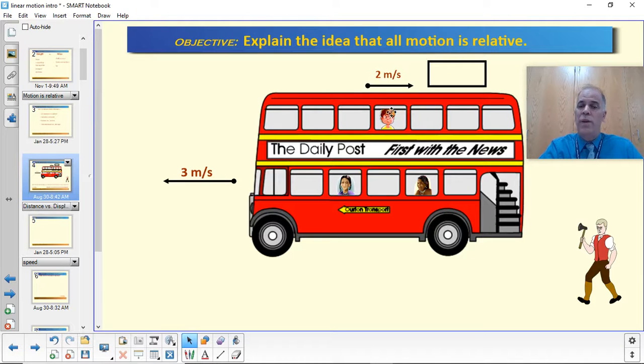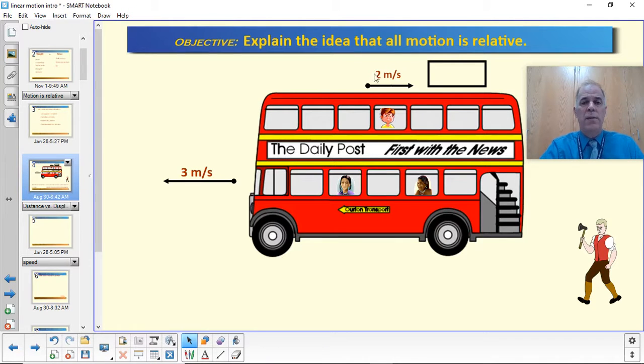But you could also say we need to take into account the motion of the bus itself, and the bus is rolling forward at 3 meters per second. So the bus is taking him to the left at 3 meters per second, and he's moving to the right at 2 meters per second. When you put those together, we find out that he's actually moving in the direction of the bus at 1 meter per second. So he's still moving from our right to our left, he's just not doing it as fast. Basically the bus is going past him, and he's kind of staying still.